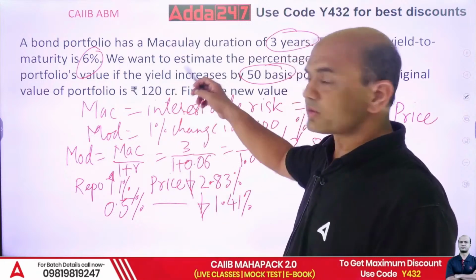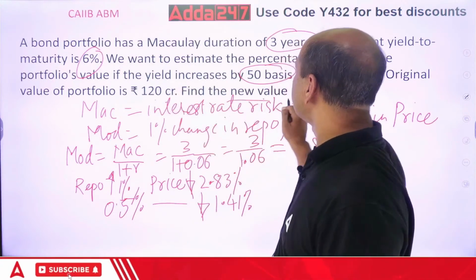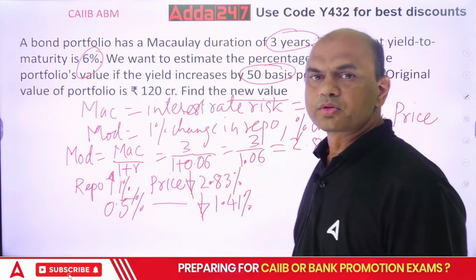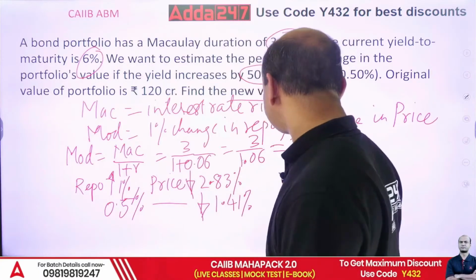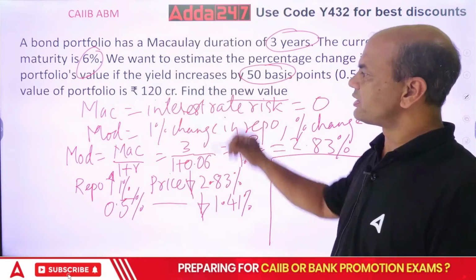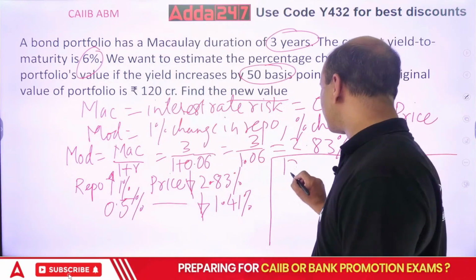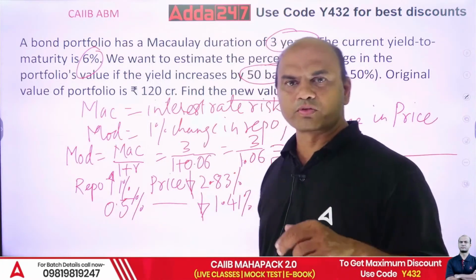But you have one more question in this. There are two questions involved: one is this, and the second is to find the new value. Now this calculation is very simple. What was the earlier value? 120, let's forget the crore for now. Now this 120 will fall by 1.41%.